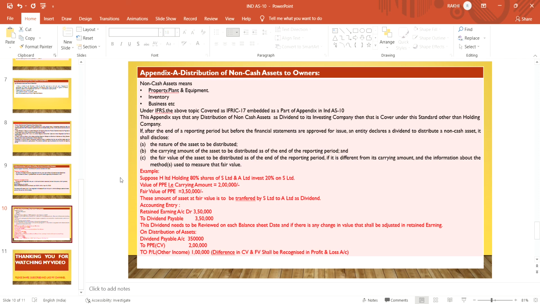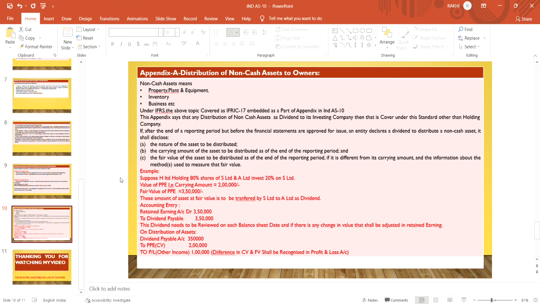This is explained by an example. Suppose H Limited holds 80% of the shares of S Limited, so a holding-subsidiary relationship exists, and the balance 20% is held by another company, A Limited.